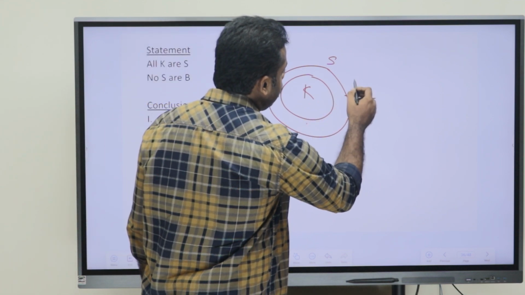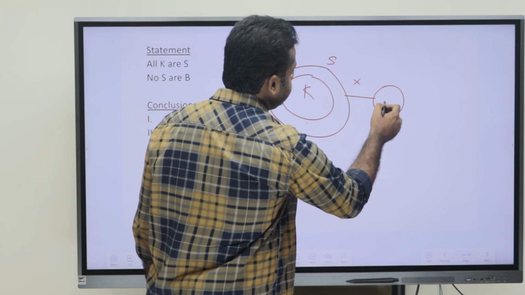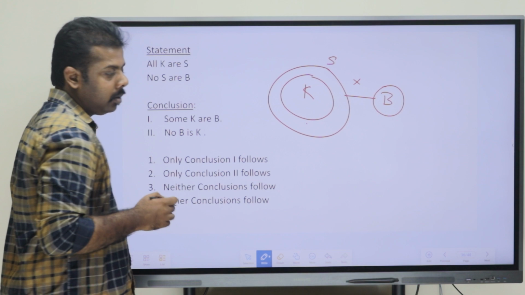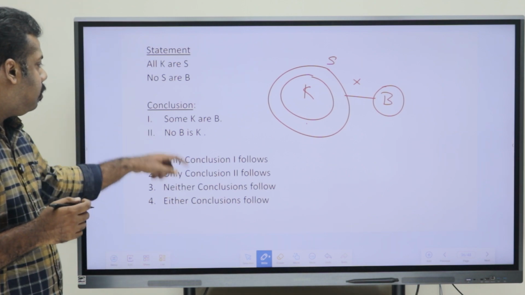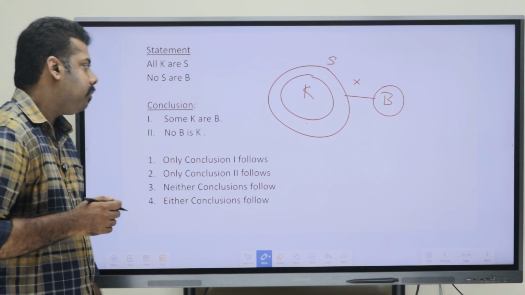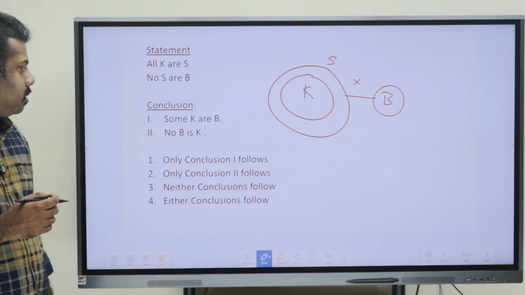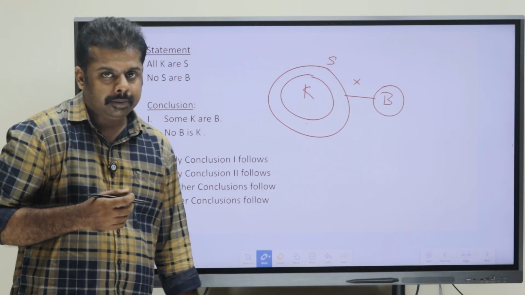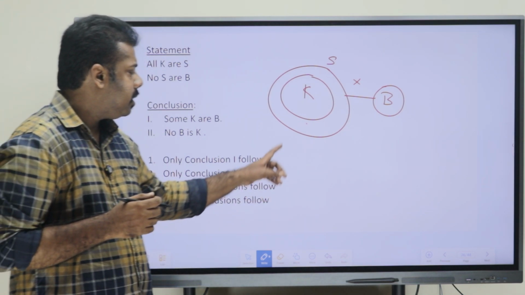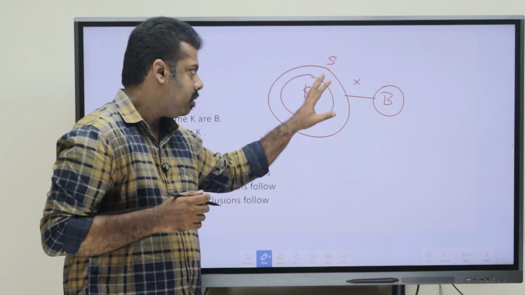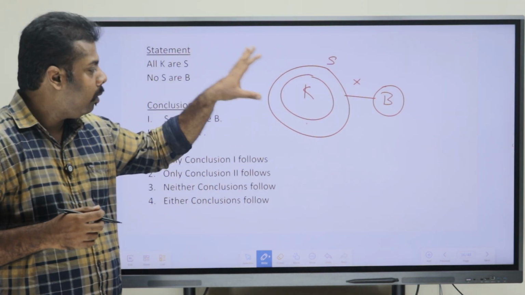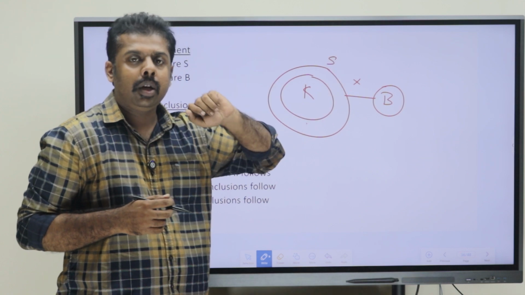Now, the second statement they have given is no S is B. So, S and B they haven't connected directly. Now, moving to the conclusion part, they have given that some K are B. So, some K are B, is it right or wrong? As we can see from this Venn diagram, what we can conclude is that K and B have no relation between them.